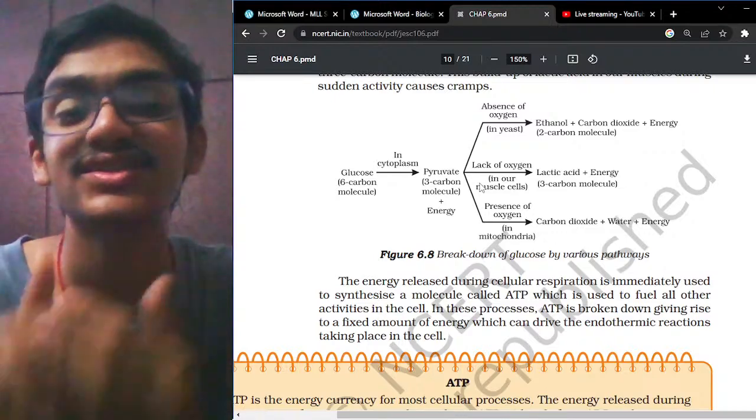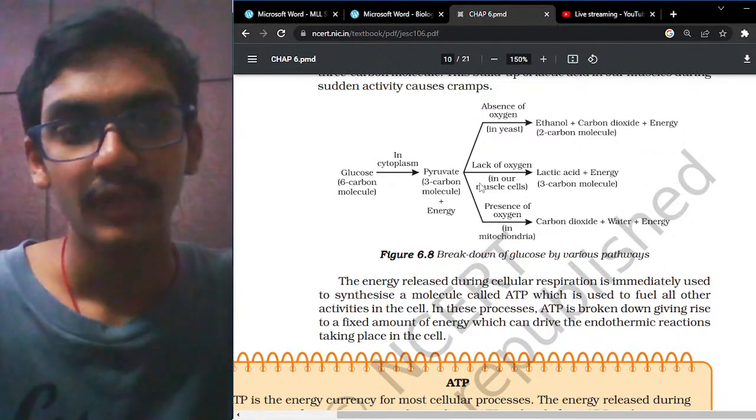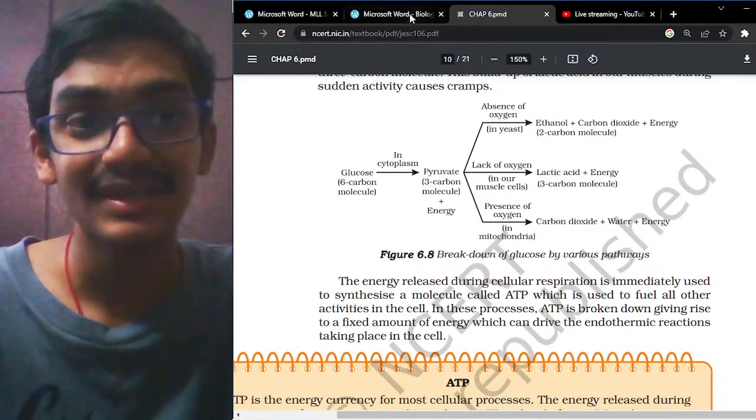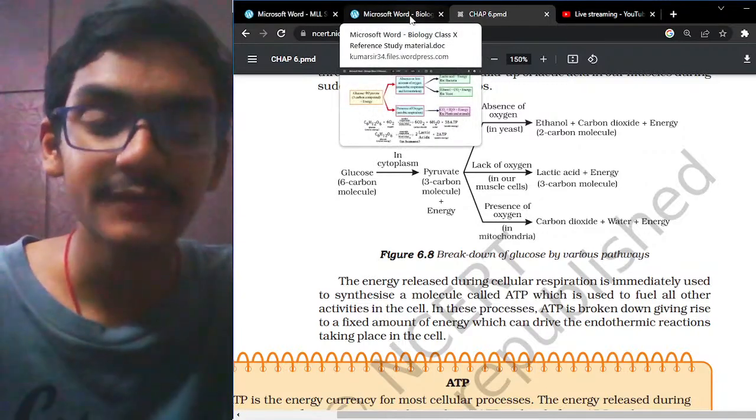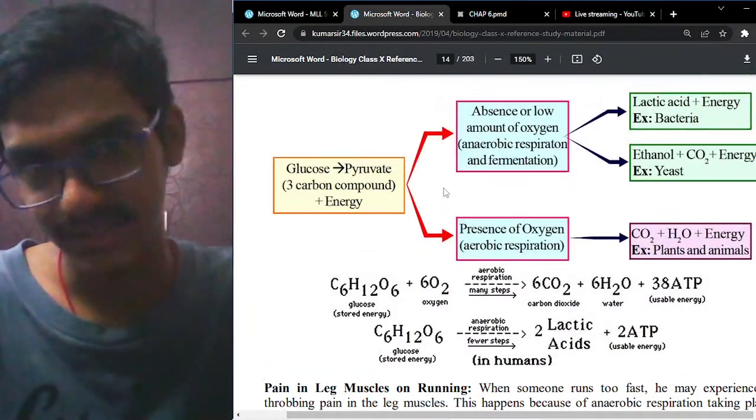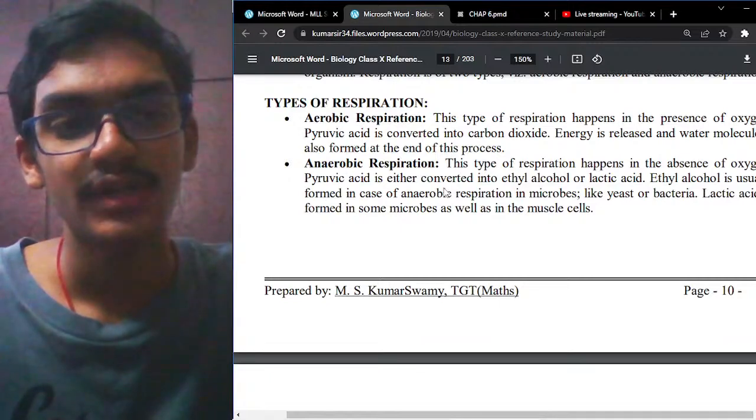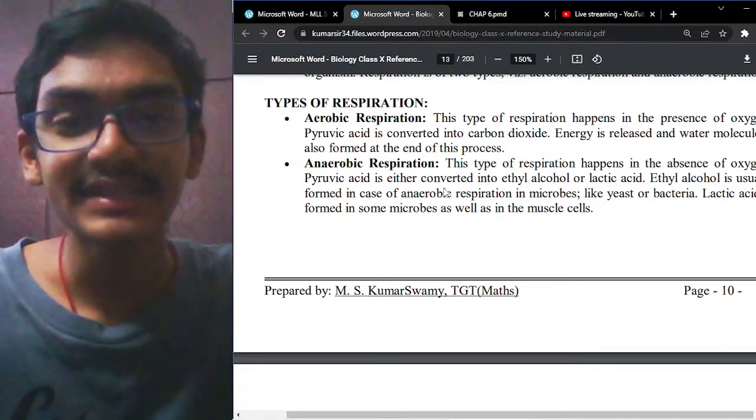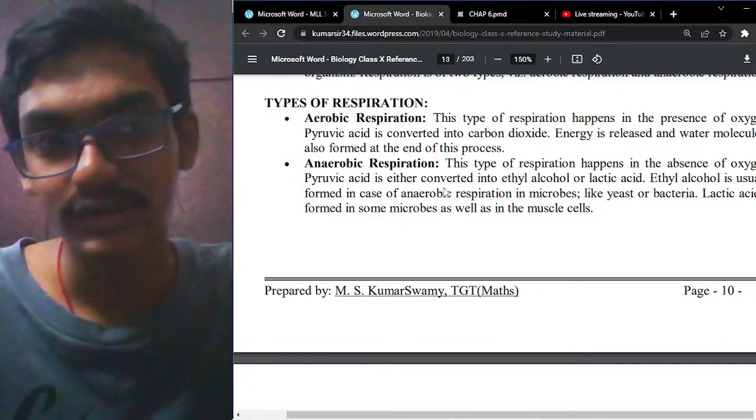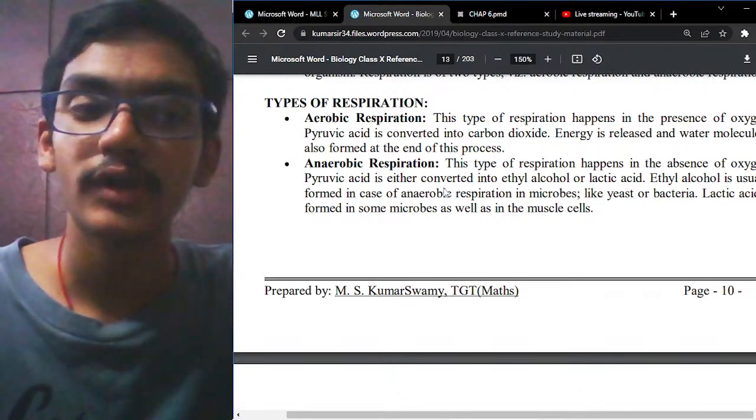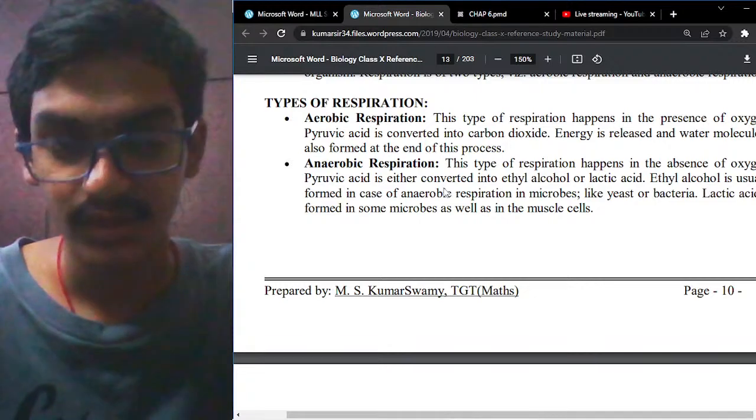Now let us try to distinguish between each of them. The most probable question which can be asked from this concept is, what is the main difference between the aerobic and the anaerobic forms of respiration? Let us read this. Aerobic respiration happens in the presence of oxygen, and pyruvic acid is converted to carbon dioxide, energy is released, and water is also formed at the end of the process.